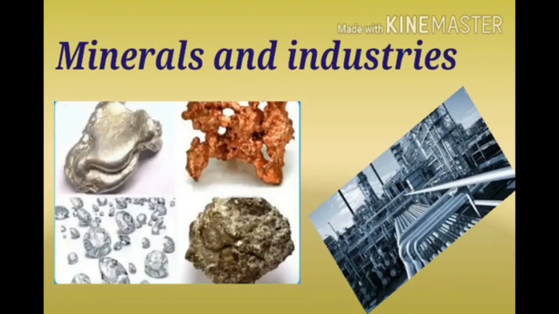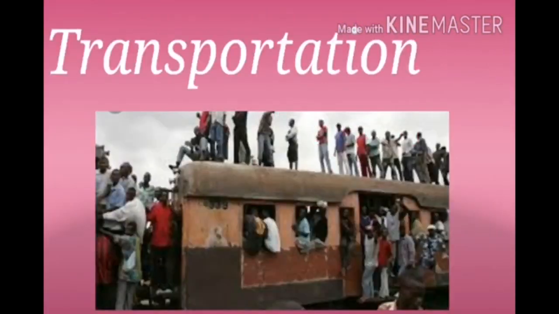The main industries are processing minerals and agricultural products. Some other important industries are of textiles, cement, oil and food processing. Children, the largest city of DRC is Kinshasa. Children, next we learn transportation.